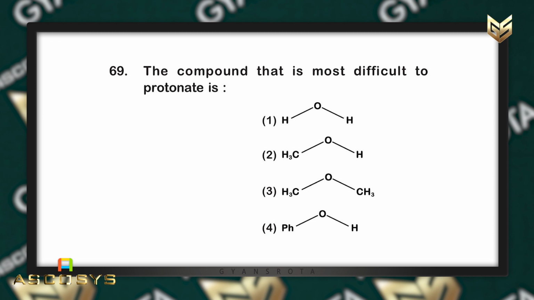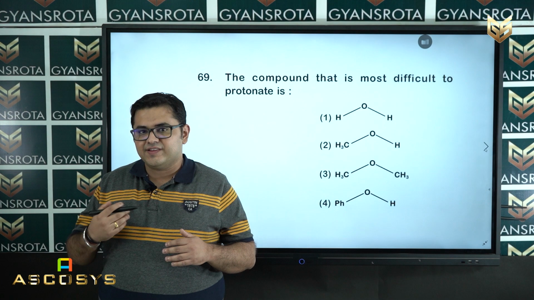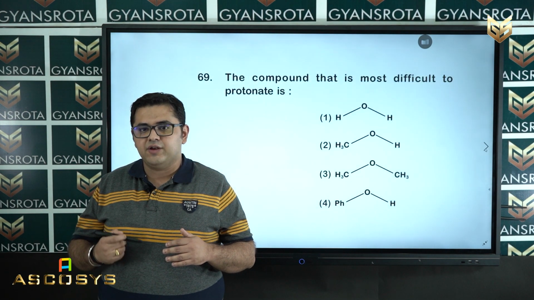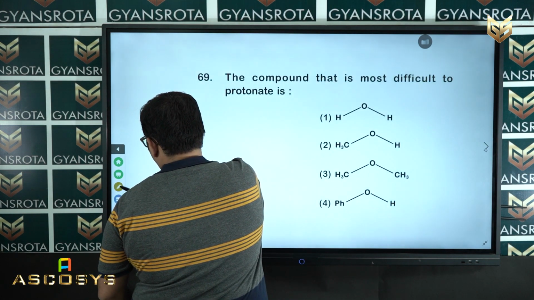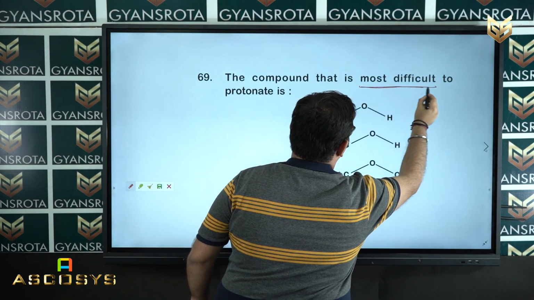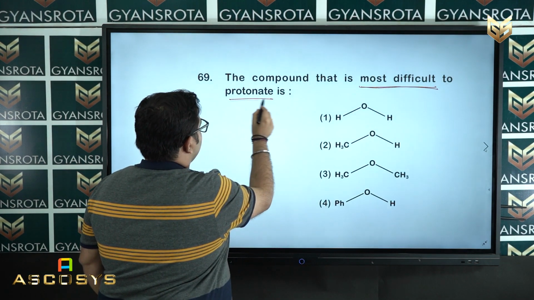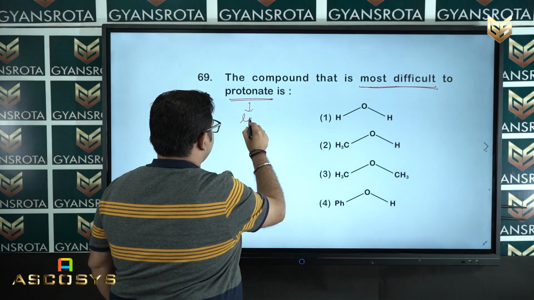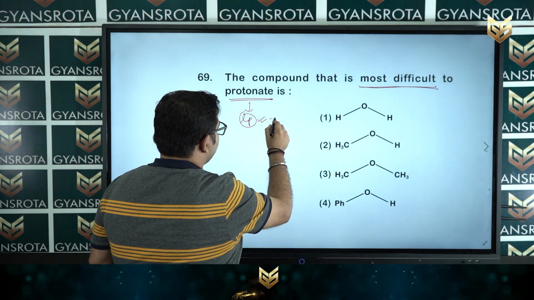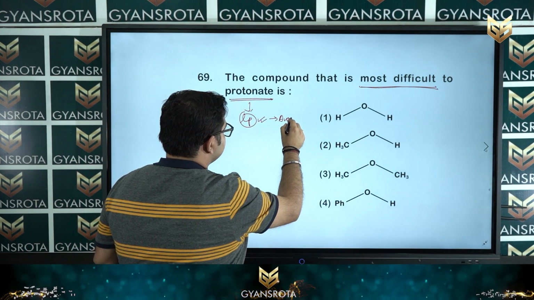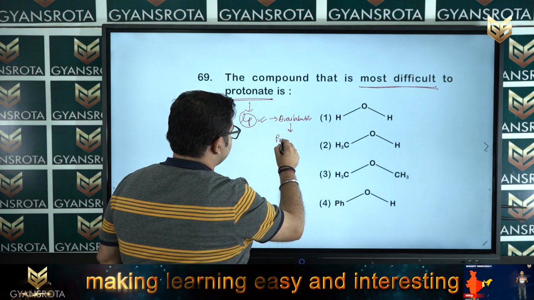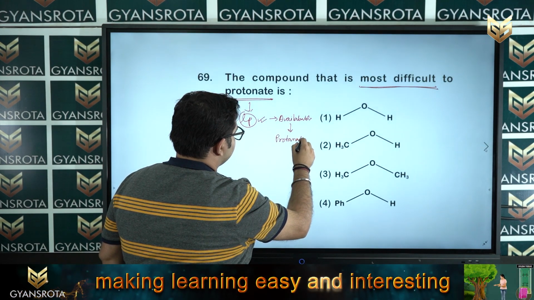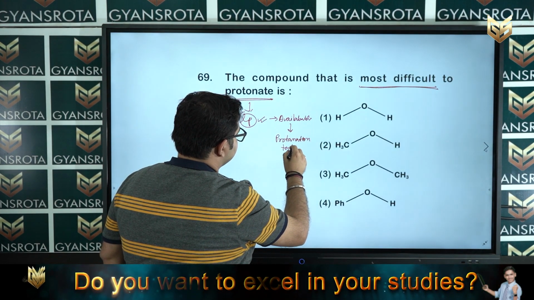The compound that is most difficult to protonate. Now, I already said when these types of questions come, first you highlight what they ask. So, see here they ask about the most difficult, and that is to protonate. Now, for protonation we need a lone pair. So, when a lone pair is available, the protonation takes place.